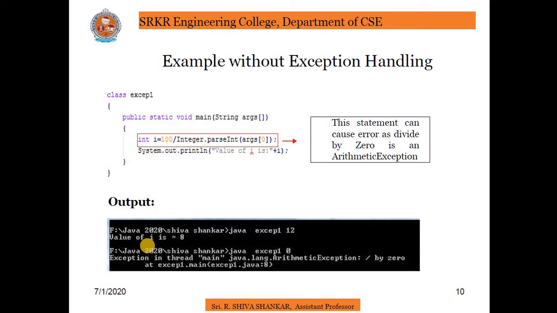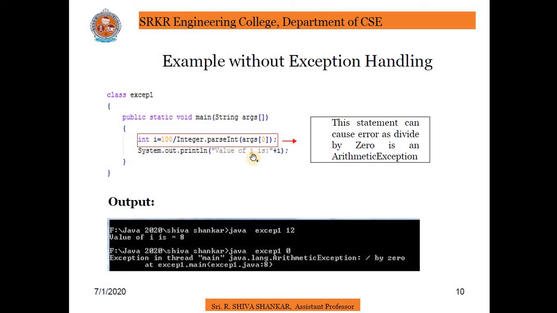Example of a program without exception handling. This is a program we have written here. Public static void main(String[] args), int i = 100 / Integer.parseInt(args[0]). Here args[0] means that while executing, we have to pass a value. So I am passing a parameter as 12. So 100 by 12 means the output will be 8. There is no exception here.